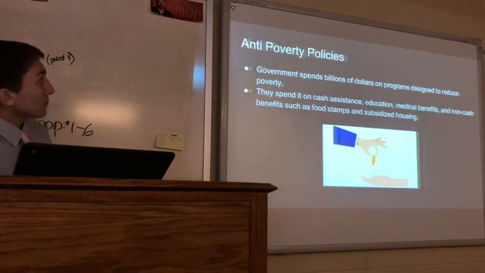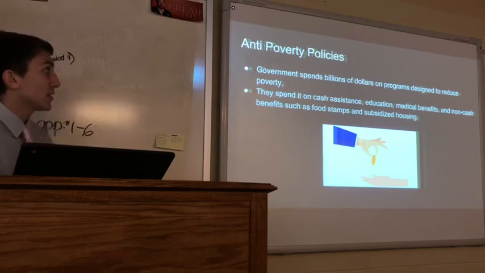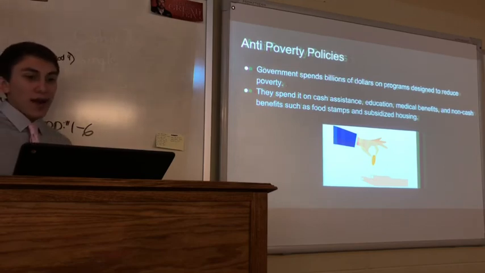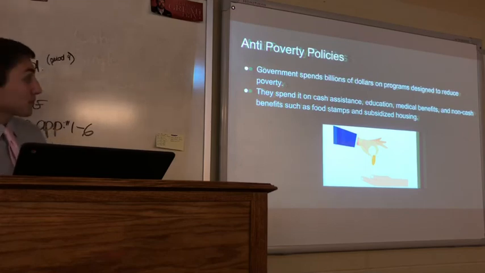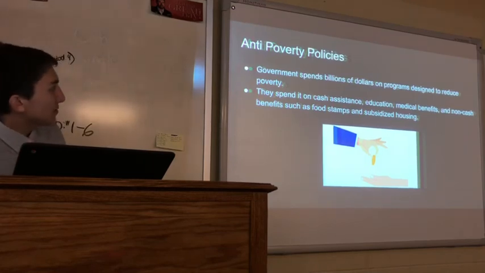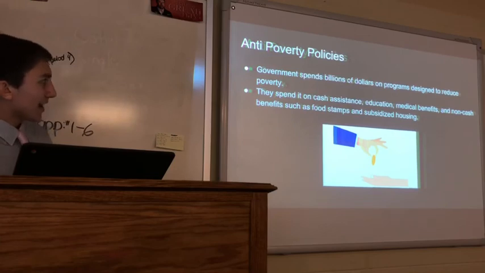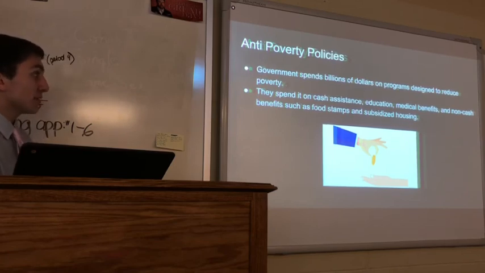The money. Anti-poverty policies. Government spends billions of dollars on programs designed to reduce poverty. They spend it on cash assistance, education, medical benefits, and non-cash benefits such as food stamps and subsidized housing.